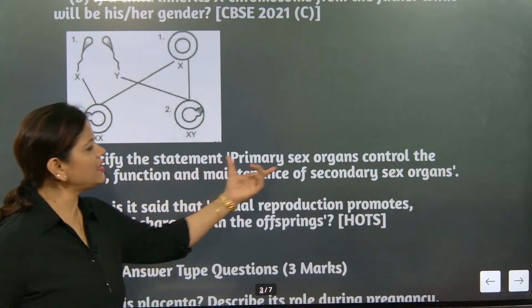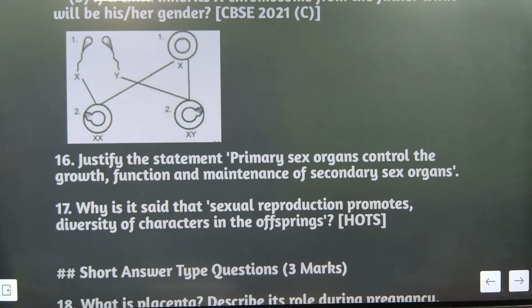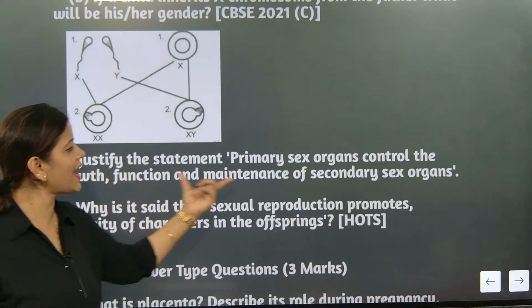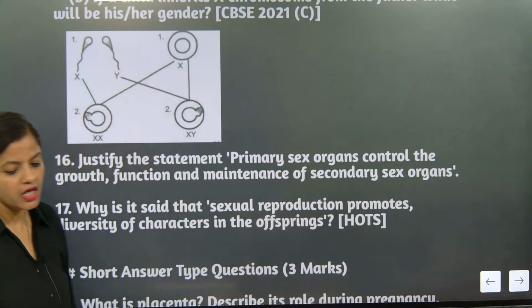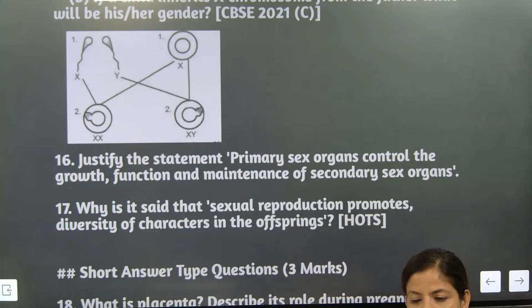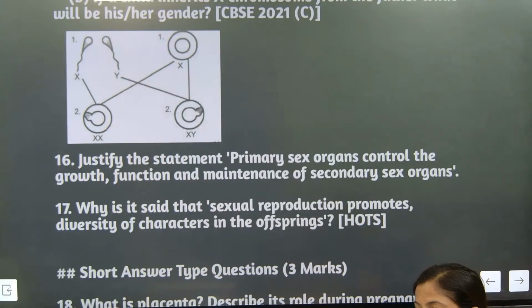Justify the statement: primary sex organ controls the growth, function and maintenance of secondary sex organ. What is the meaning of this? Can anybody justify the statement? Tell me the justification. Satya, good evening. Say the answer. Okay, can I answer the question?